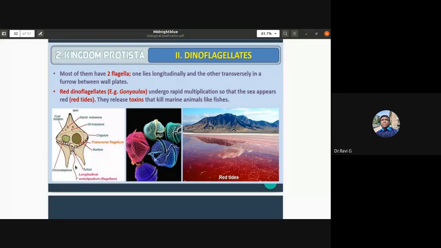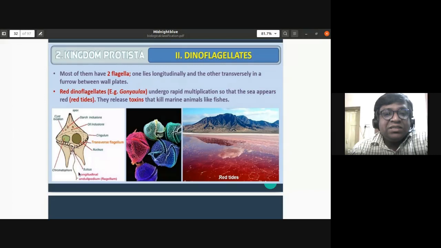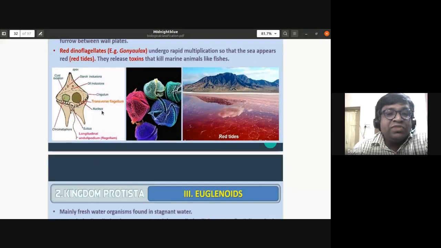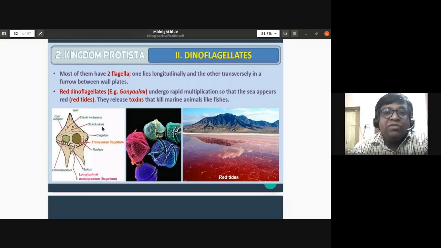They have two flagella. One lies longitudinally, you can notice it, and the other is transverse, noticed in a furrow between the wall plates. There is a furrow here. So there is one longitudinal flagellum and a transverse flagellum, and the transverse flagellum is found between the wall plates.